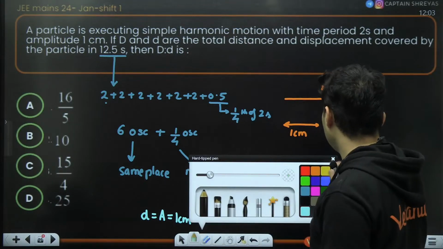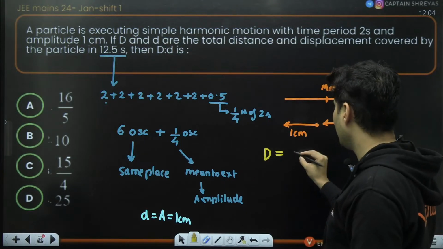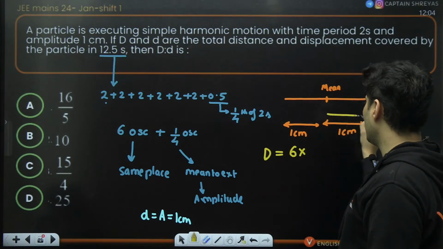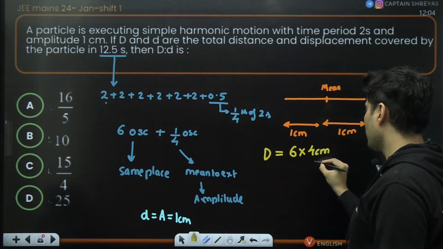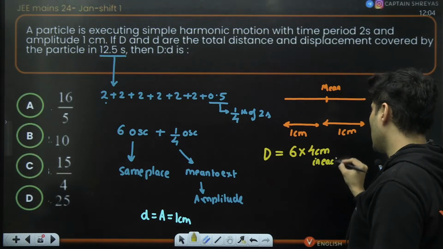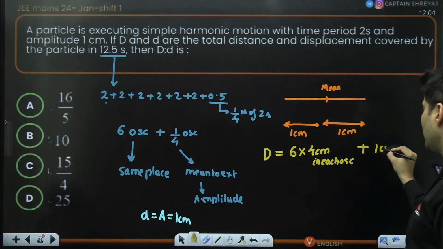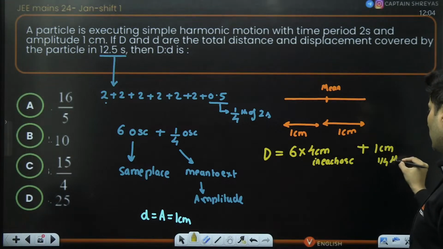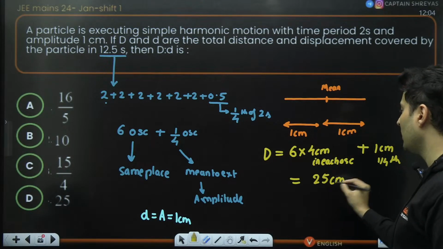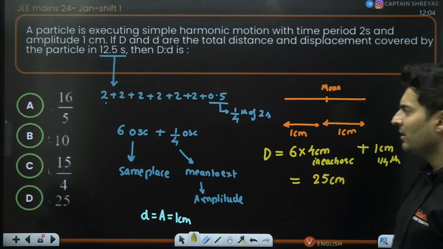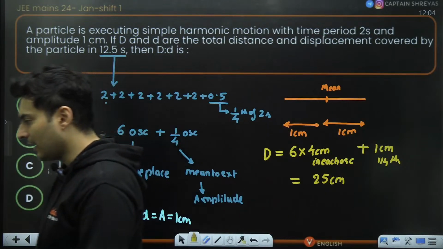Now, when you talk about the distance, which is capital D, 6 oscillations are there. Each oscillation is 1, 1, 1, 1, so you will travel 4 centimeters in each oscillation. And then there is 1/4 oscillation, that is 1 centimeter. 6 fours are 24 plus 1 is 25 centimeter. So D is 25, small d is 1. So 25:1, which is option number D. Yes, that is the correct answer.